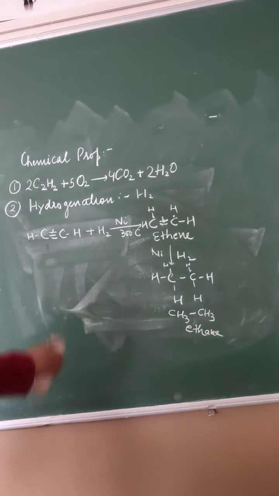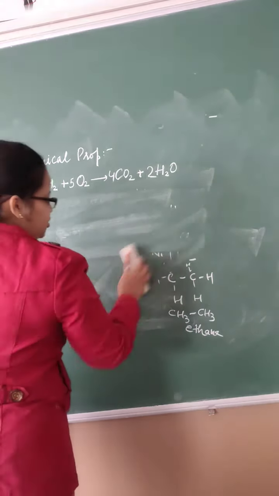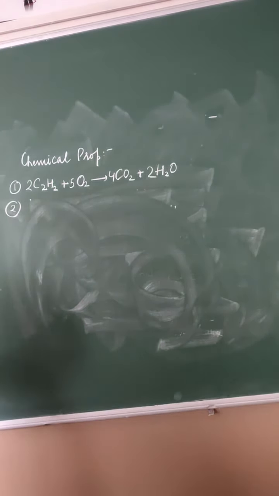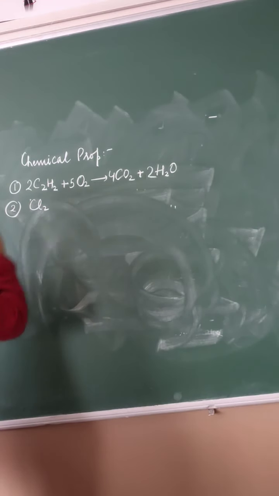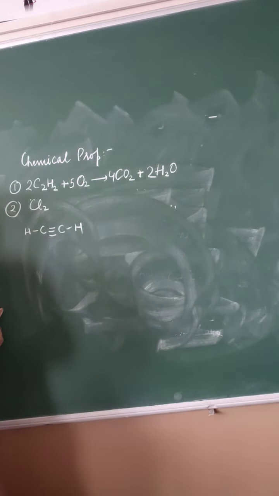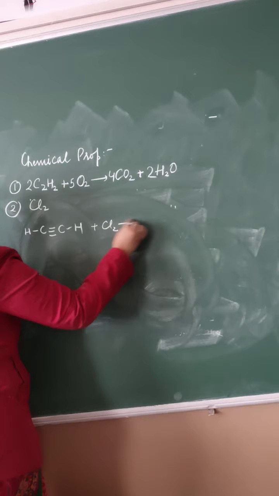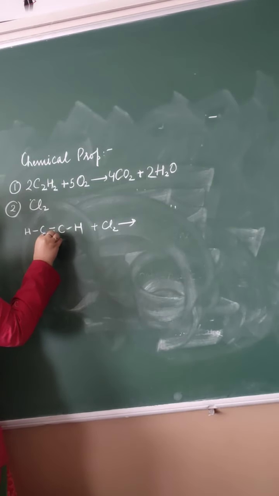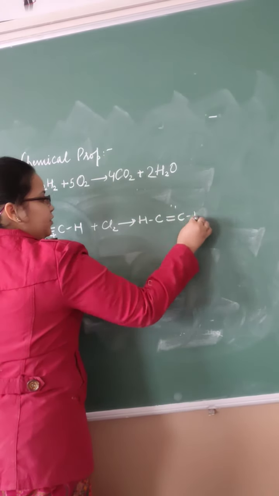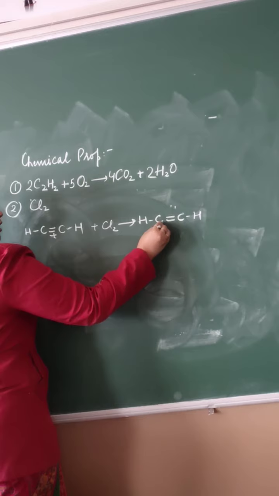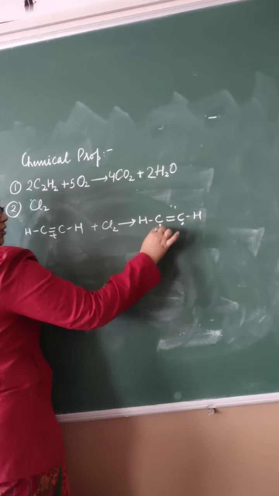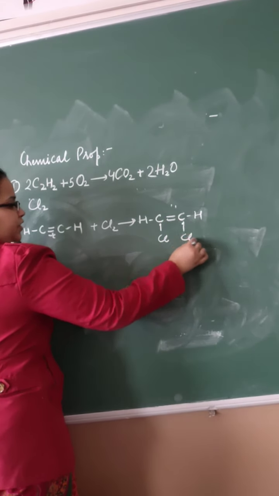Right? Next addition reaction is addition of chlorine, halogenation. Suppose we are going to add chlorine. So again, this is a structure of ethyne. Chlorine is going to add. Now what happened? Again, this bond is going to break. When this bond breaks, it will convert into a double bond. Now one electron of this carbon is free, one electron of this carbon is free. Two atoms of chlorine are there. One chlorine will add here, another chlorine will add here.